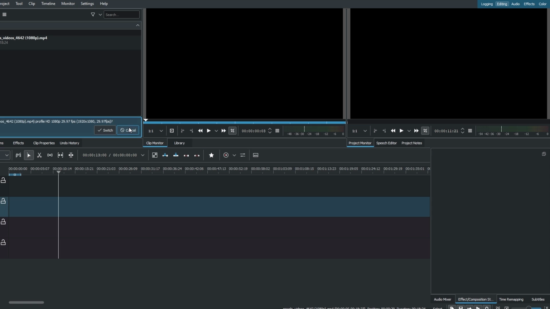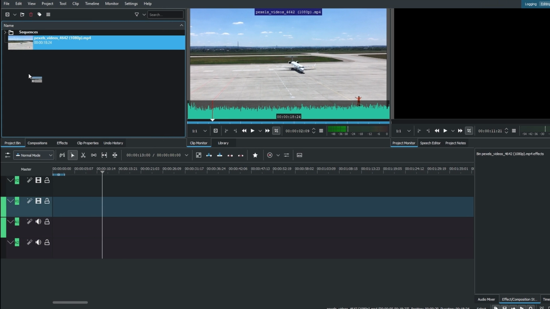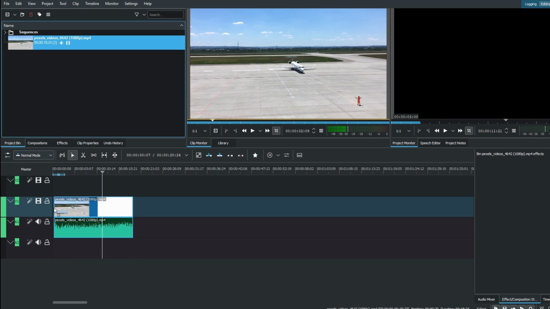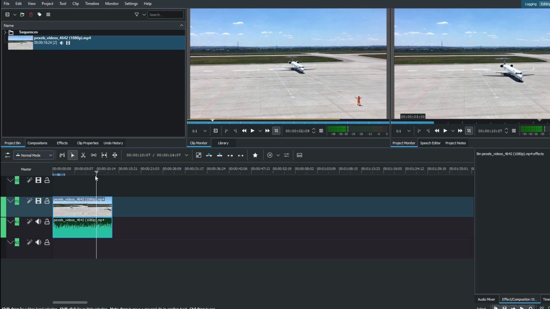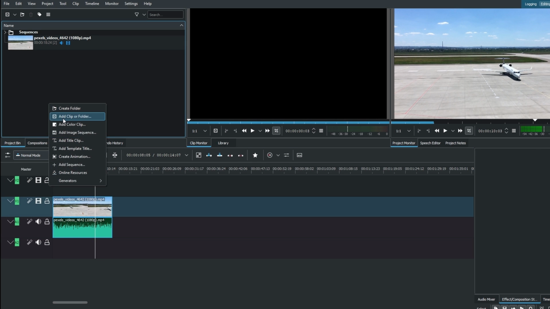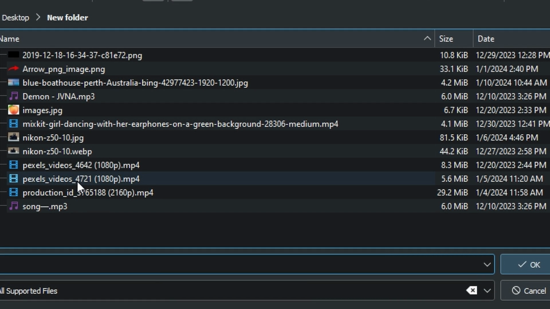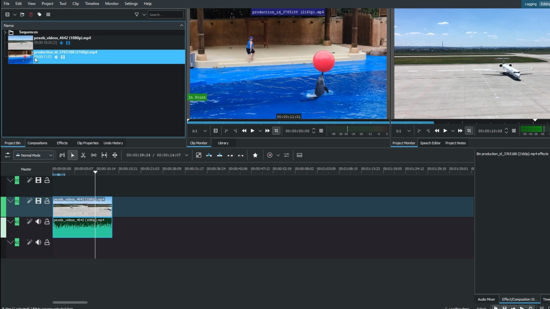So open Kdenlive and import your video clips. Add them to the project bin. Place the main video on video track 1. Resize and position it as needed. Place the secondary video on video track 2. Adjust its duration if necessary.